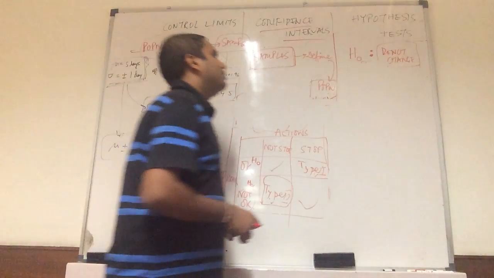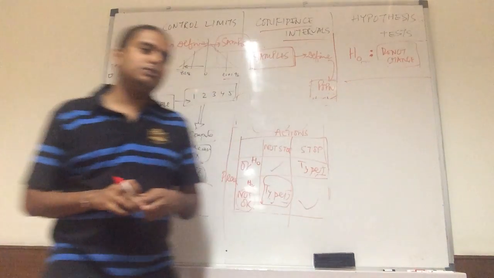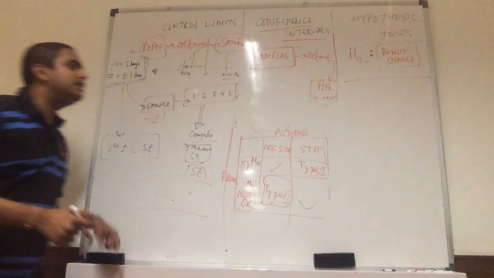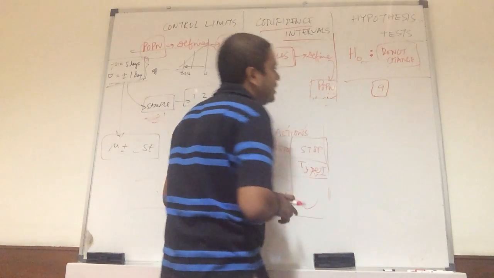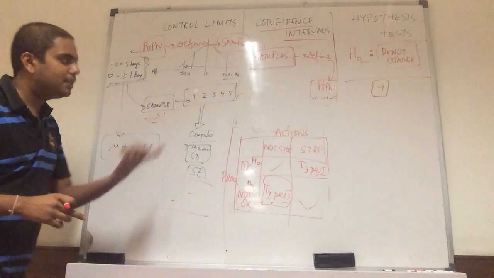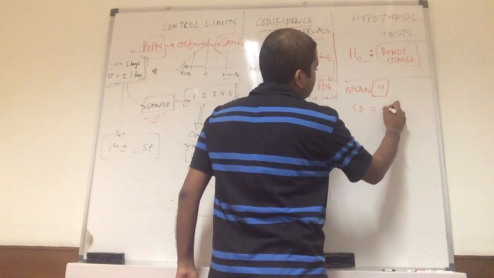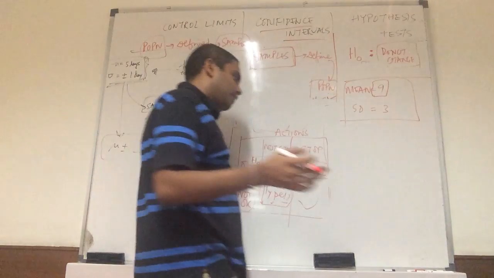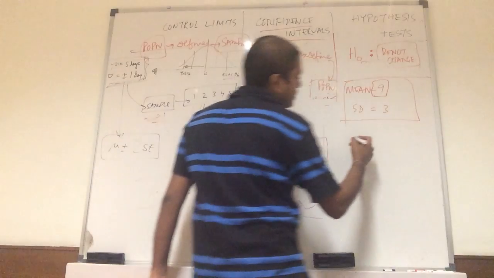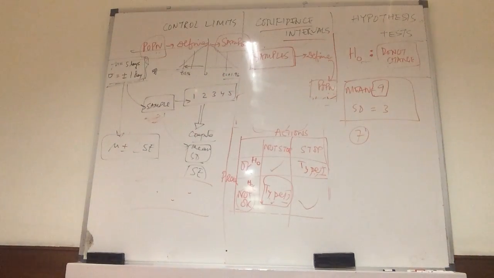So in hypothesis testing, let's say I take an example. My population mean is, suppose, 9, and I know the standard deviation as well, which is 3. I pick one sample and I see the sample mean is 7. Should I reject the sample or should I use the sample? Let's say a simple problem like this.